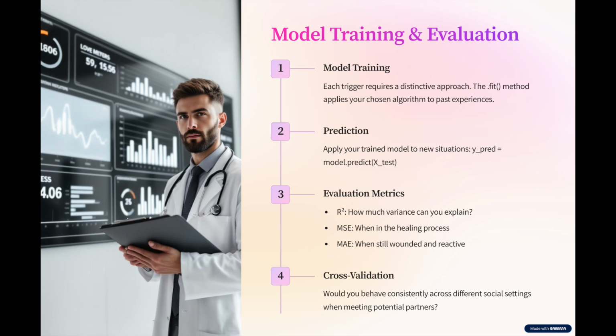Well, some stuff such as not oversharing or keeping a gracious attitude remain unchanged. But the degree of spontaneity, for example, is likely to be adjusted to our potential partner's response. When in the healing process, MSE penalizes large emotional errors heavily, being useful when you're making big leaps. MAE highlights when we're either still wounded and reactive. More forgiving, MAE is good when you're still sensitive.